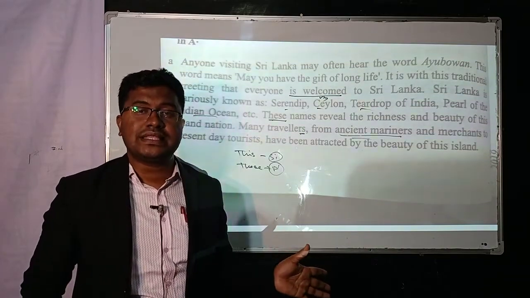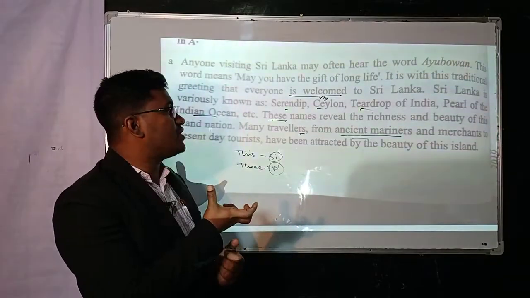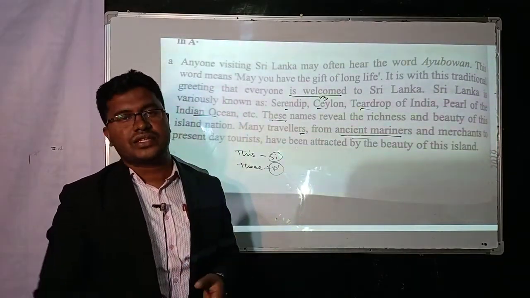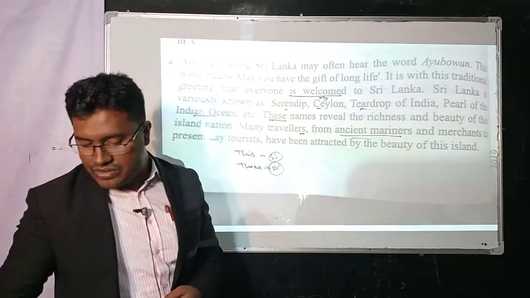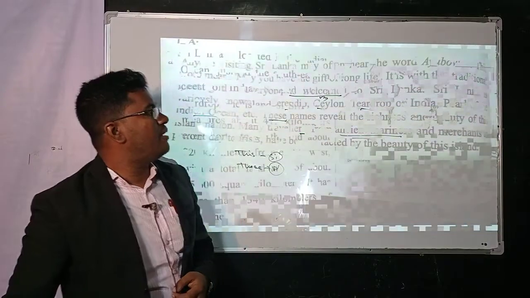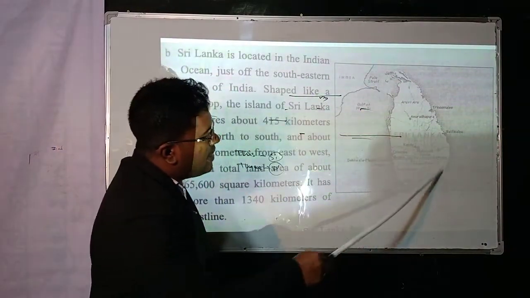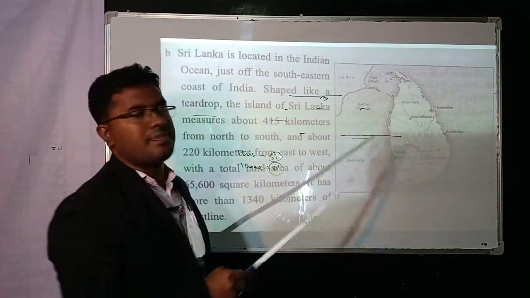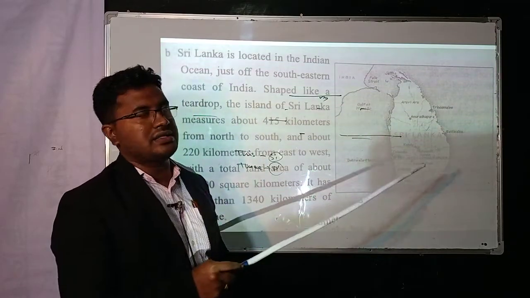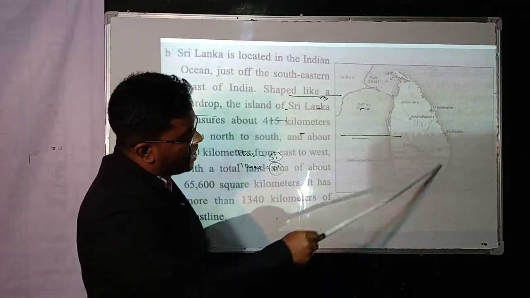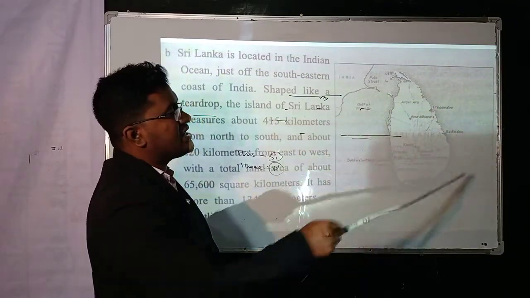Why are the people going to this land? Because they want to see and visit the beauty of this land. This land means the land of Sri Lanka, because Sri Lanka is a very well-known beautiful country. Look at the board, my dear students. Here is the geography of the beautiful land of Sri Lanka, which is one of our neighboring countries. This is called the pearl of the Indian Ocean, because all the surroundings are the Indian Ocean.